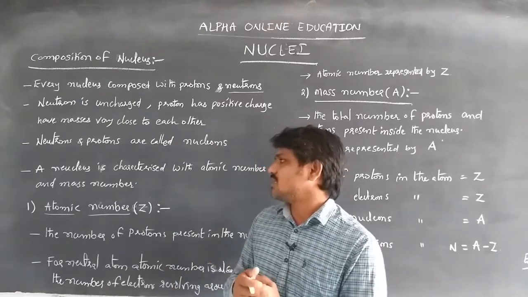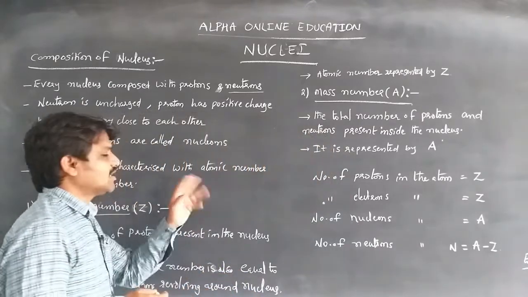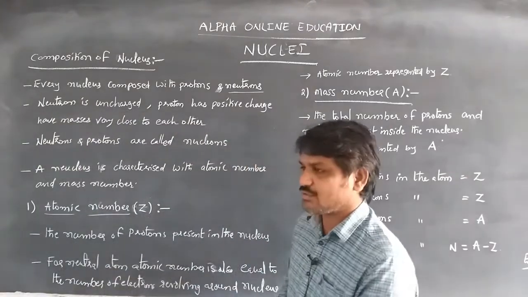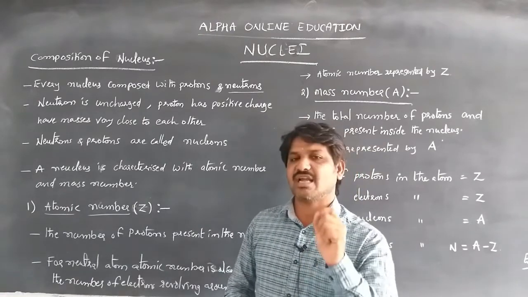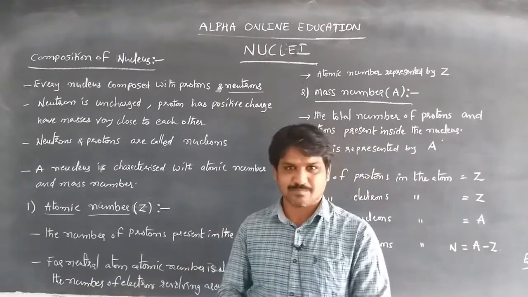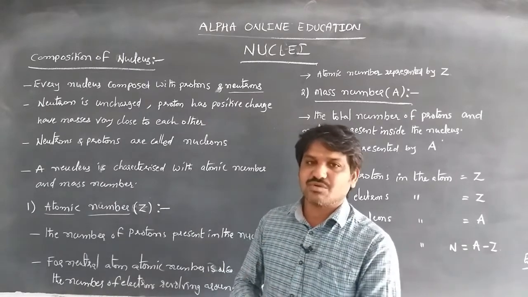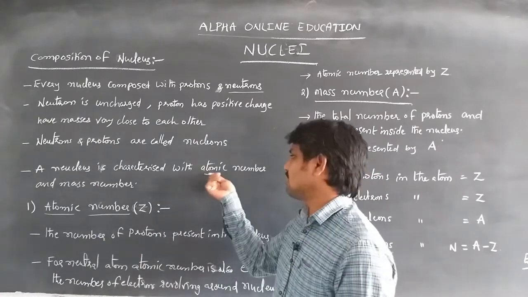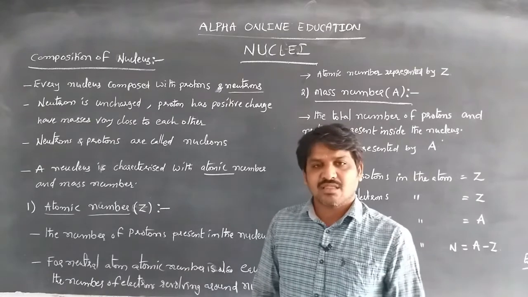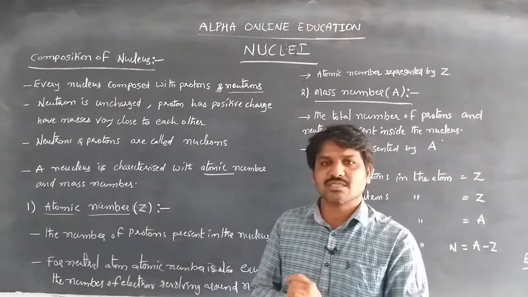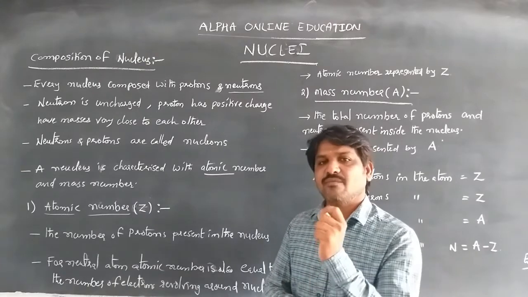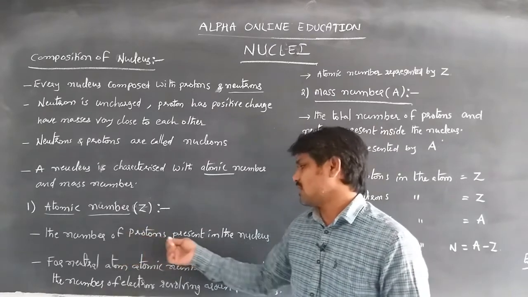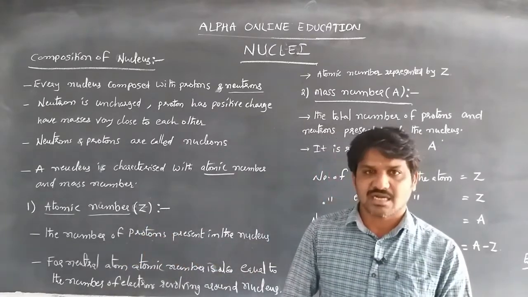A nucleus is characterized by its atomic number and its mass number. This is the primary information about the nucleus. What is atomic number? Atomic number is the number of positively charged particles, called protons, in the nucleus. The number of protons present in the nucleus is called its atomic number.